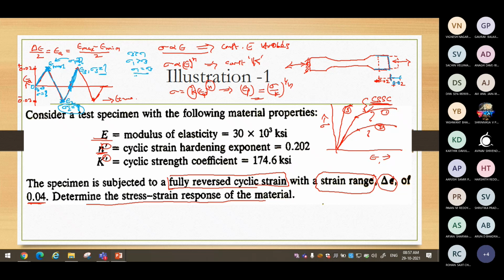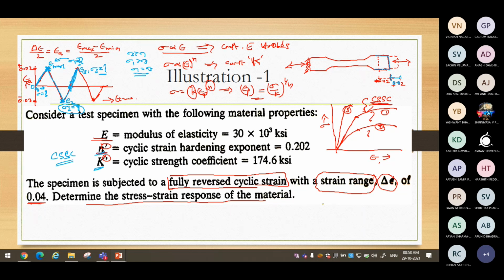And we expect it to be cyclically stable because of the preliminary definition of these properties, K dash and N dash, which refer to the CSSC curve properties, the cyclic stress strain curve properties. Correct? And the cyclic stress strain curve is obtained for the stabilized hysteresis loop only.